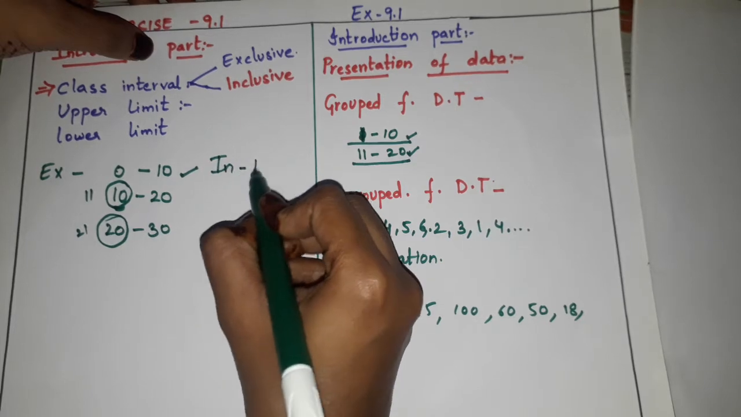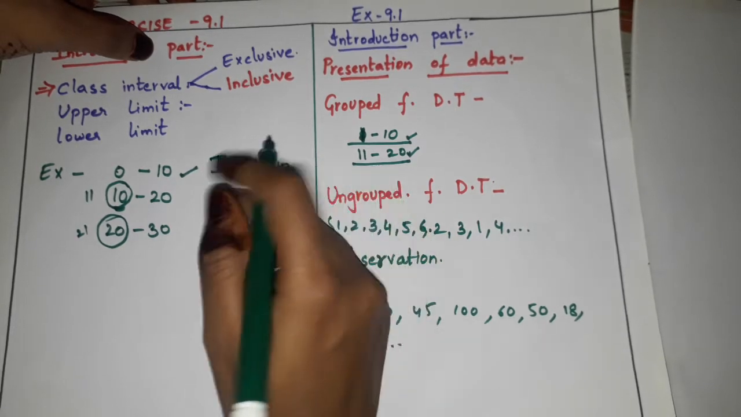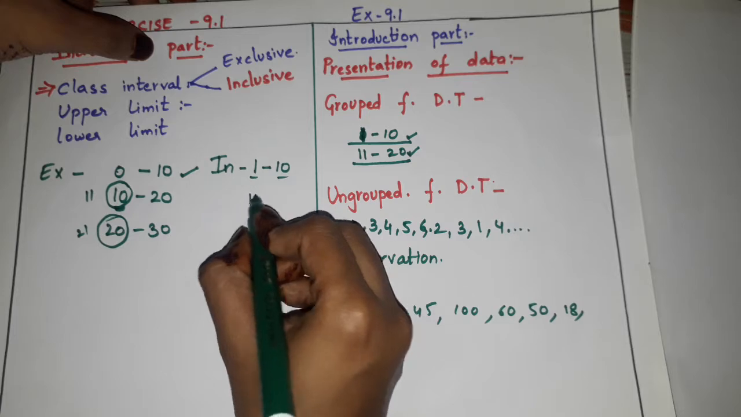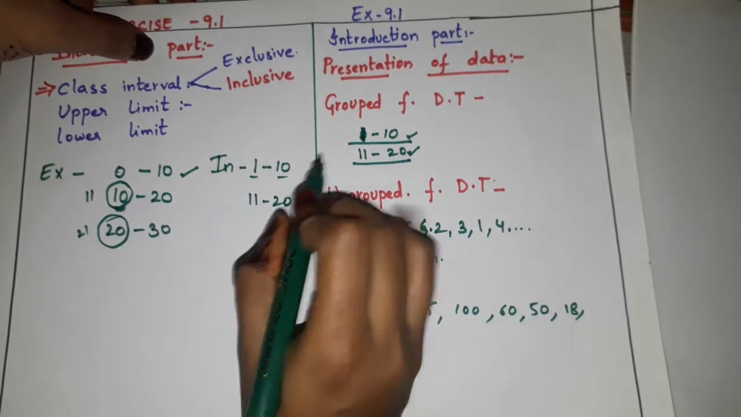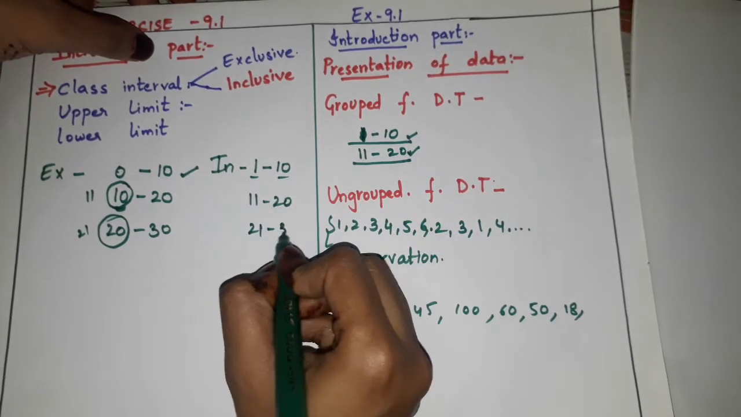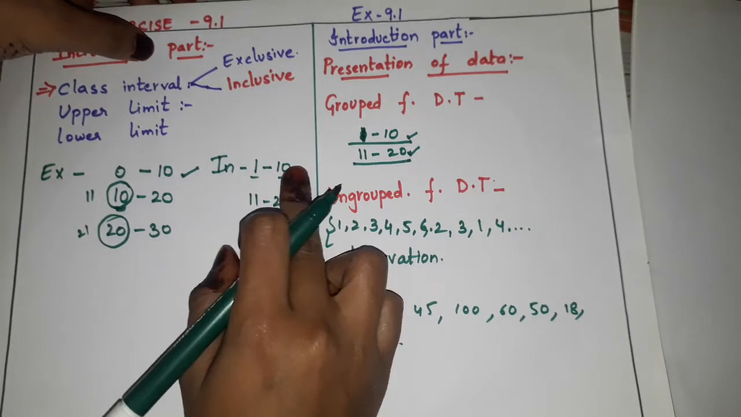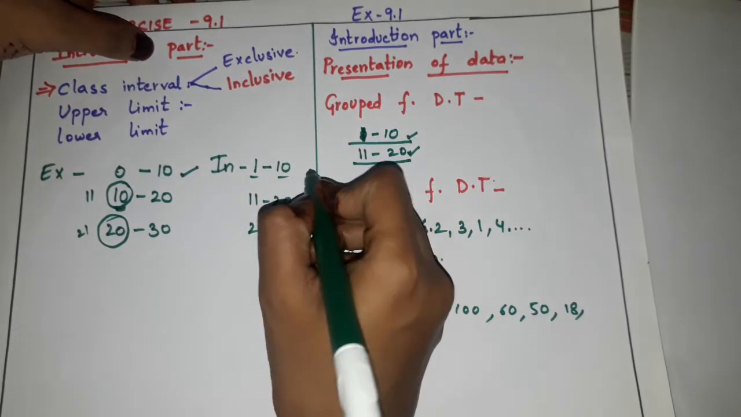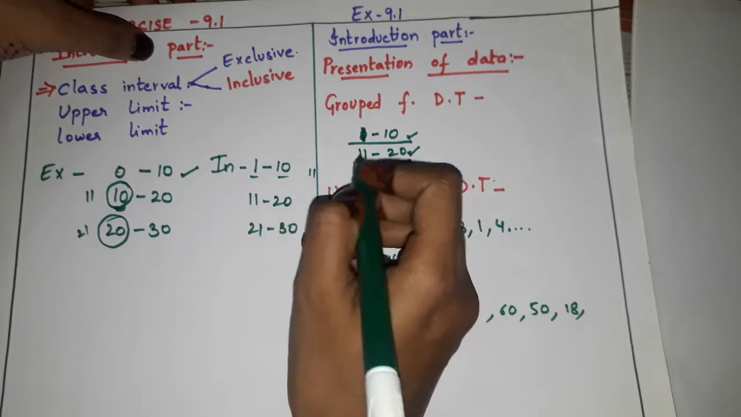Inclusive means what? In 1 to 10, all these numbers are included. Then in 11 to 20, all the numbers will be included. Then 21 to 30, and so on. Whatever numbers are there, we will include here, like we do with tally marks, 1, 2, 3, 4, like that.